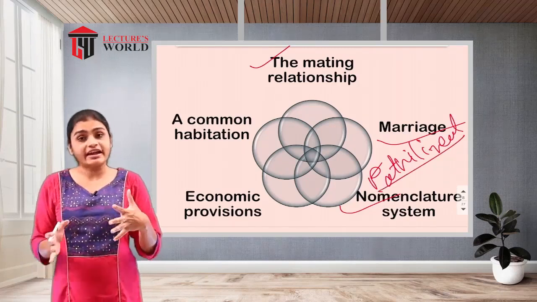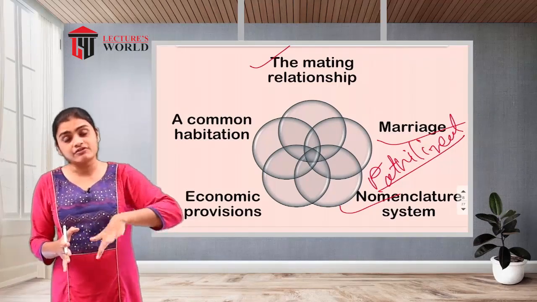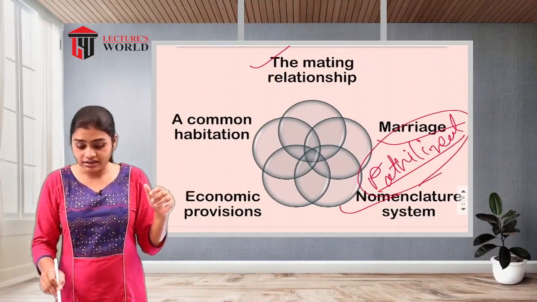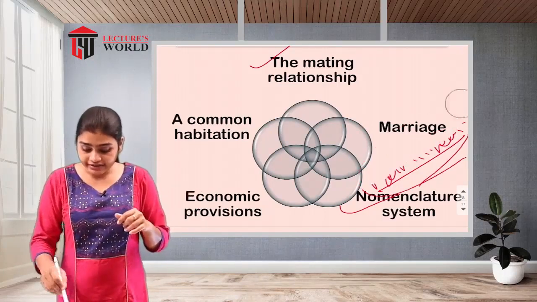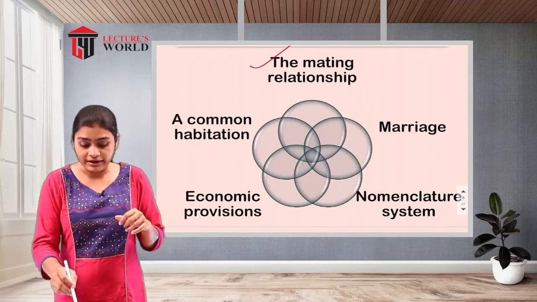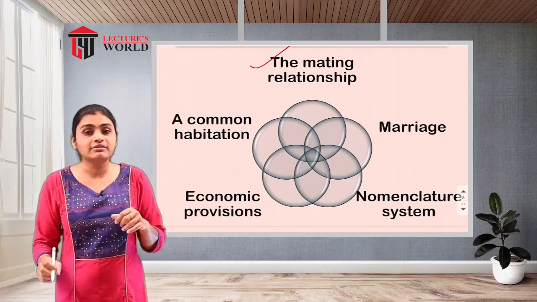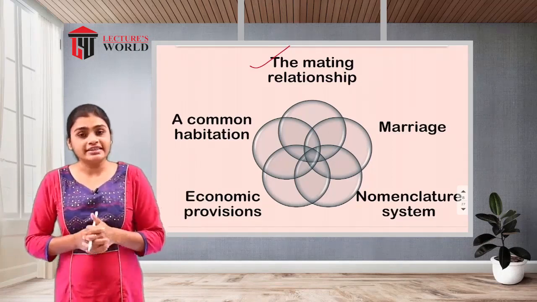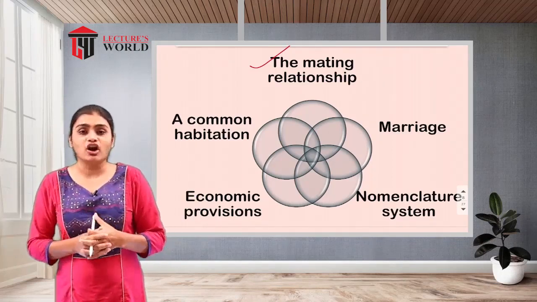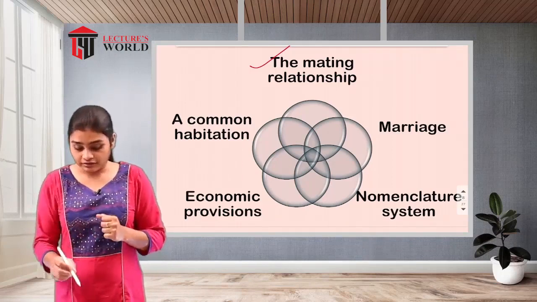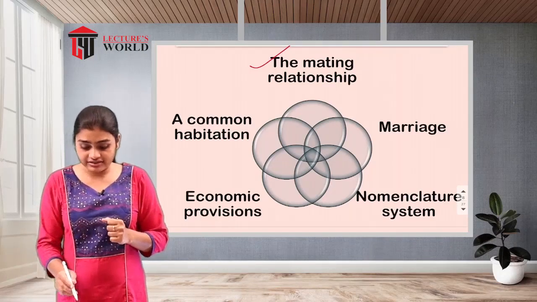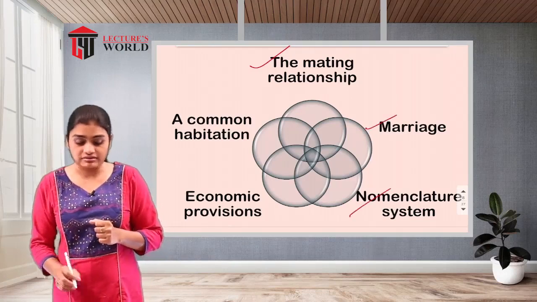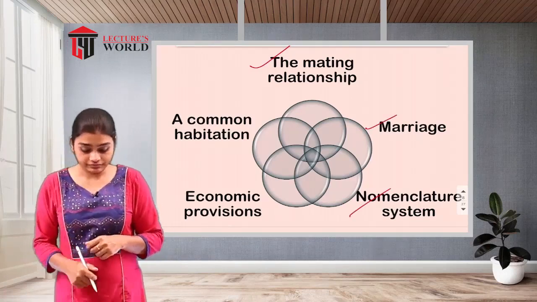If the babies are getting name or identity from their father's family, that will be called patrilineal. If they are getting identity or name from the maternal family side, then it will be called matrilineal. And if they are getting identities from both sides, then it will be called bilineal. So that is the nomenclature system of the family, and that is another characteristic of the marriage.